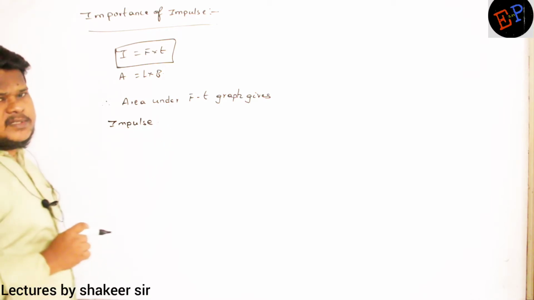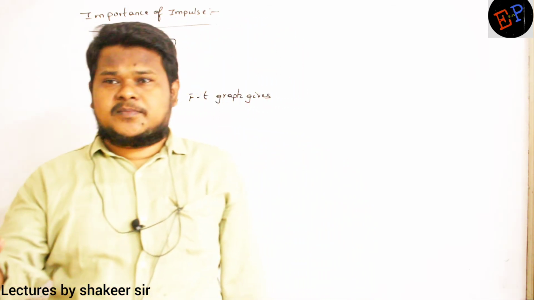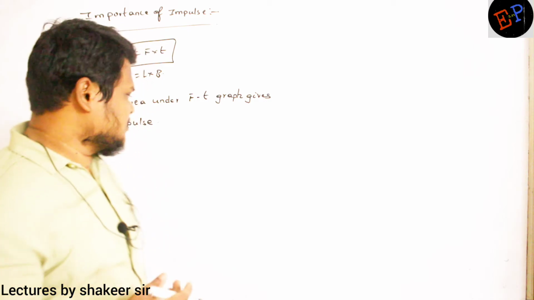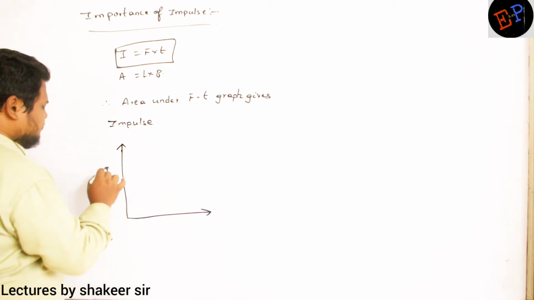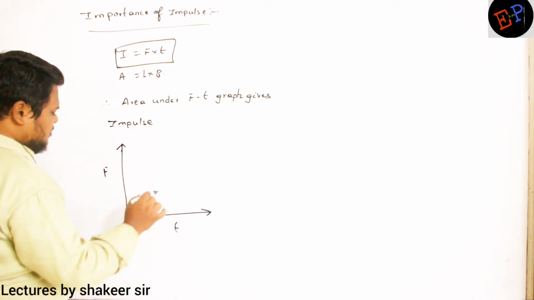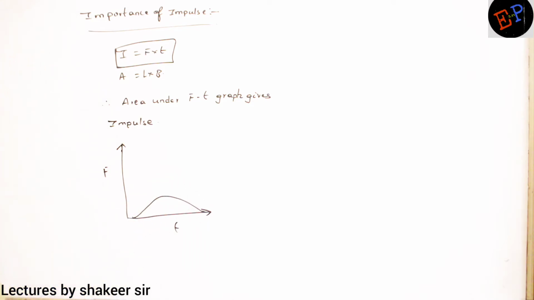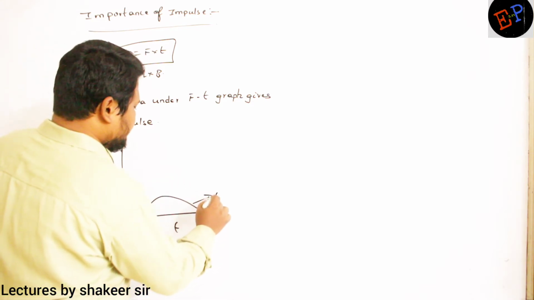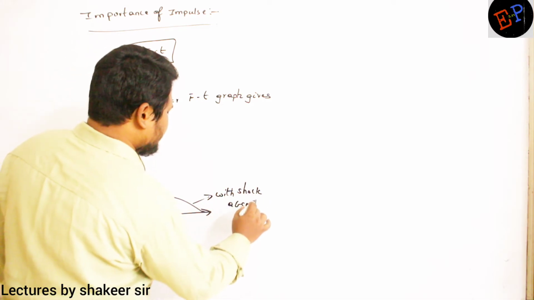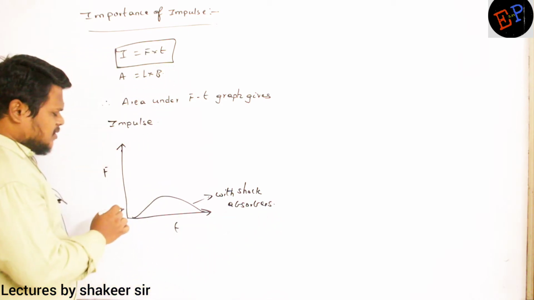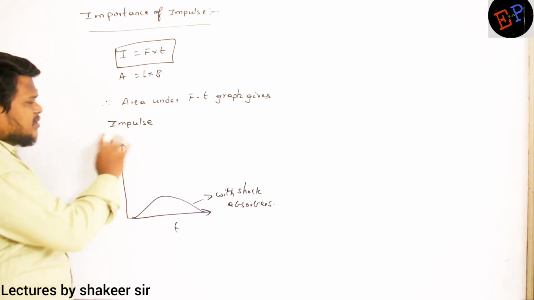Now, previously we have discussed two conditions: riding a bike with shock absorbers and without shock absorbers. Let us see both of them. For example, if I ride a bike with the shock absorbers, then my graph appears somewhat like this. This is my graph. And this is the condition with shock absorbers. Clear? So here what is the impulse? If I calculate the area under this particular graph, then that area is nothing but impulse.